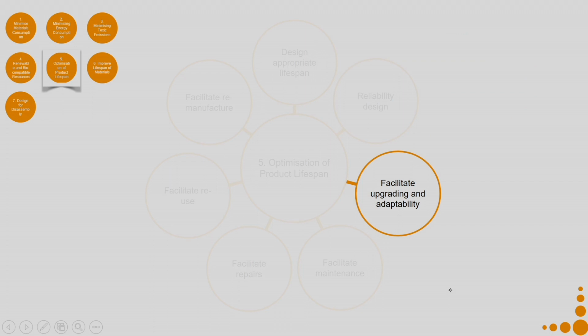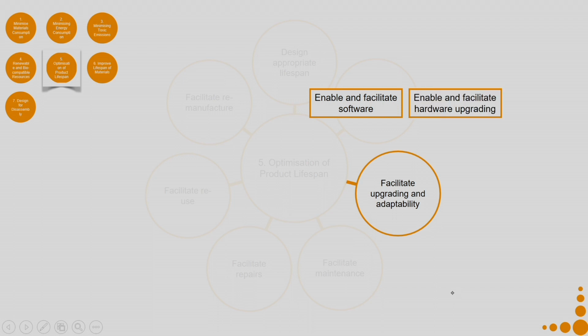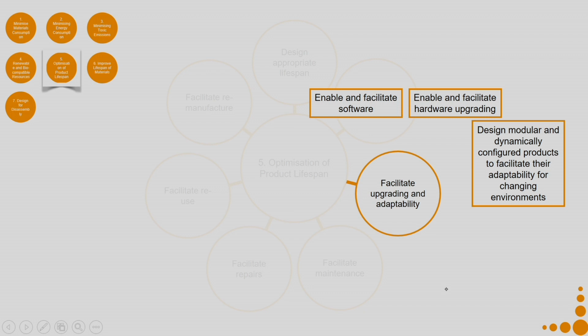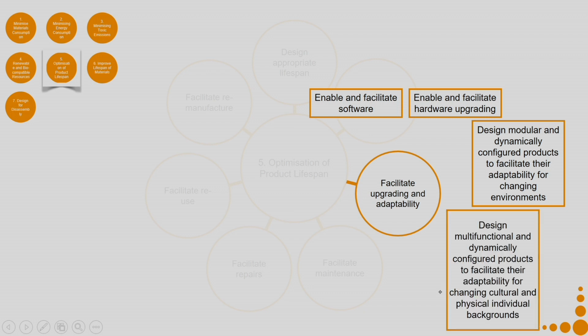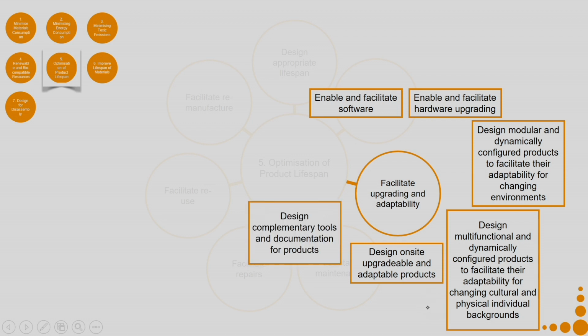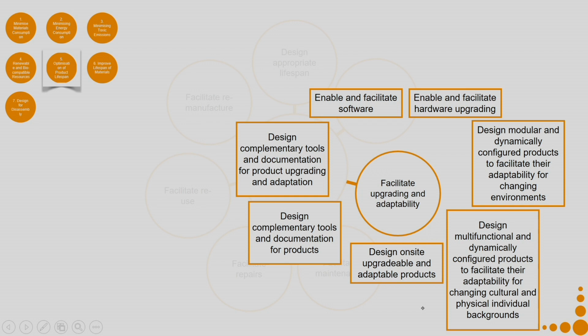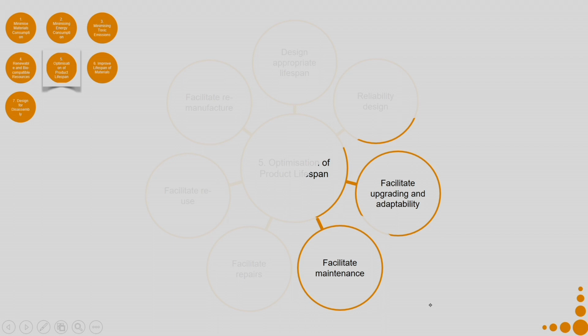Then coming to facilitate upgrading and adaptability. So, enable and facilitate software, enable and facilitate hardware upgrading, design modular and dynamically configured products to facilitate their adaptability for changing environments, design multifunctional and dynamically configured products to facilitate their adaptability for changing cultural and physical individual backgrounds, design on-site upgradable and adaptable products, design complementary tools and documentation for product upgrading and adaptation, then coming to facilitate maintenance.